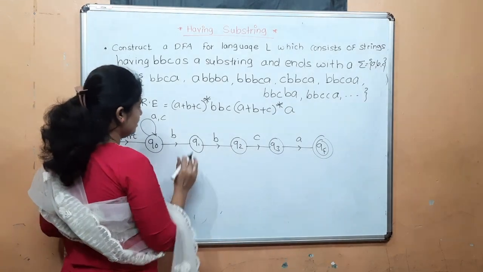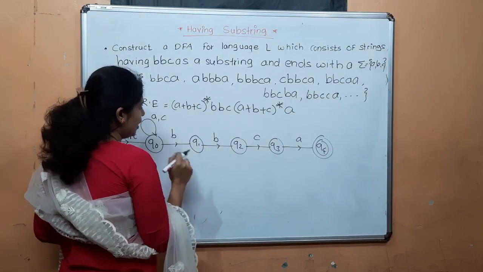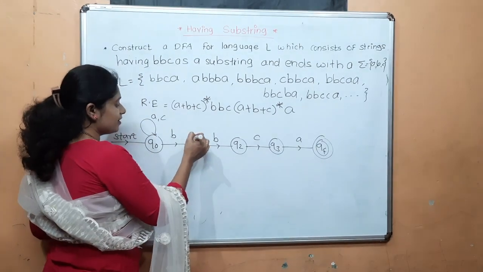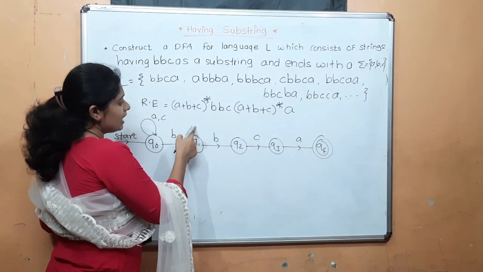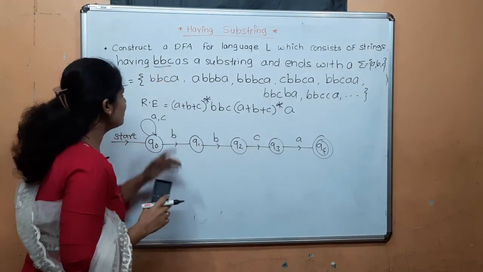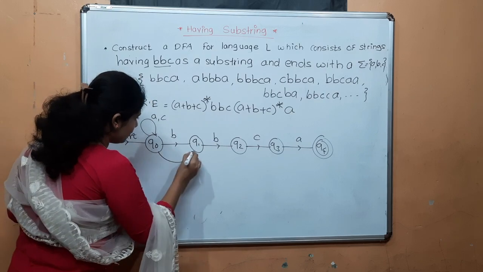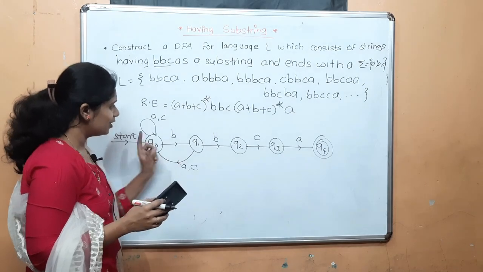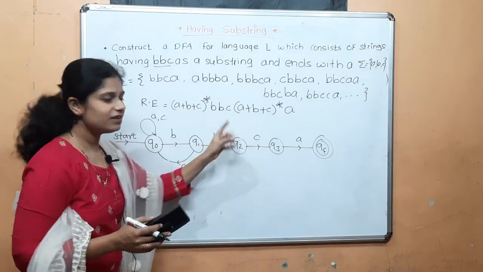Now see here, if A or C occurs, then what can I do? I cannot write a self loop here because it will become ABC or CBC, but the condition is having substring BBC. So if A or C occurs, I can give it to the Q0, A, B, B, C, C, B, B, C.